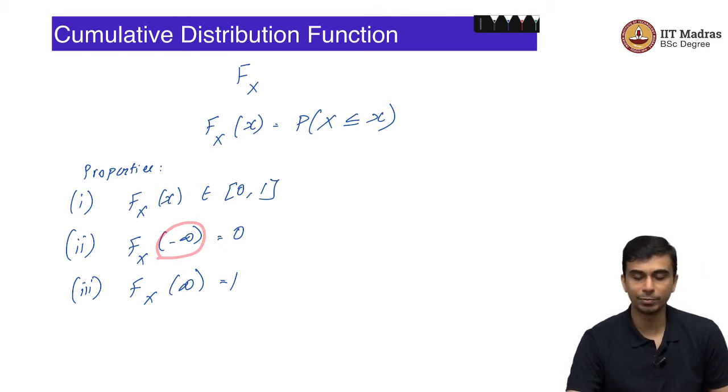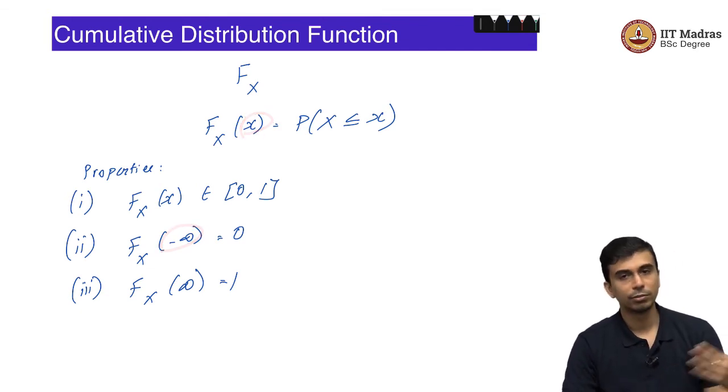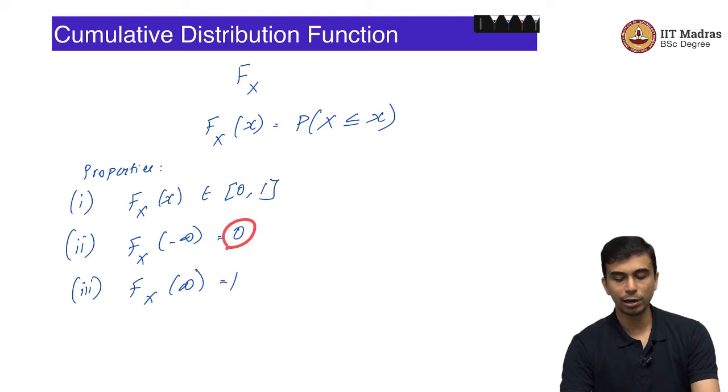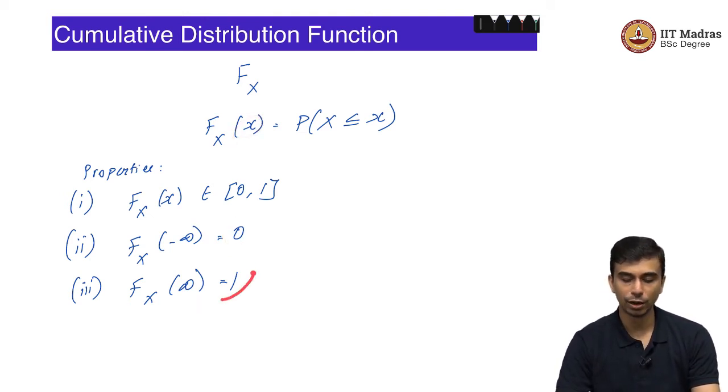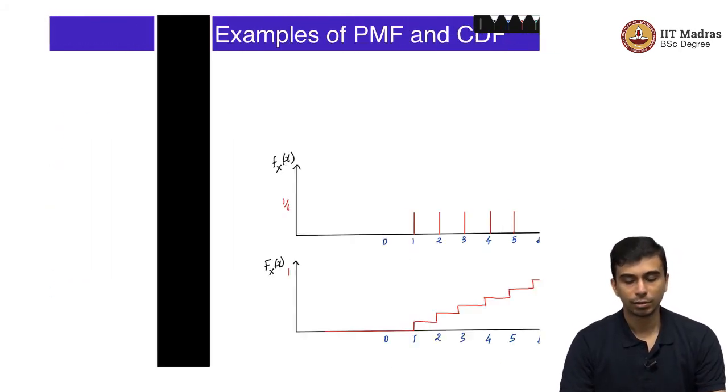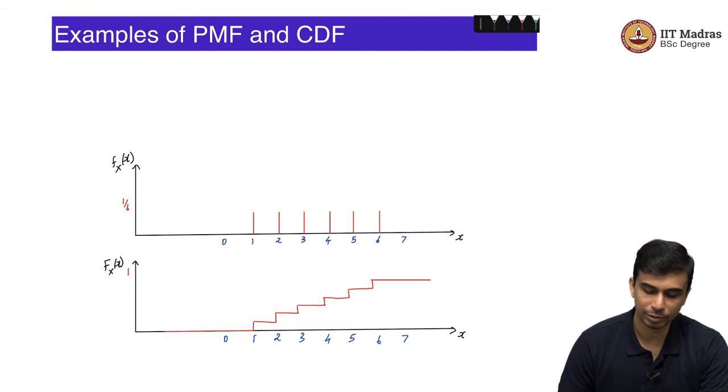Why is that? If the small x is minus infinity, the probability of X less than or equal to x is clearly 0, and if small x is infinity, the probability of X less than or equal to x is clearly equal to 1. So, these are other properties for the CDF.